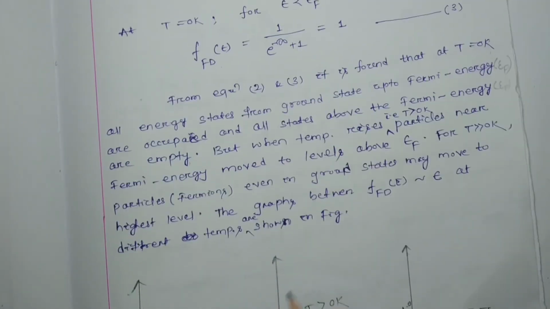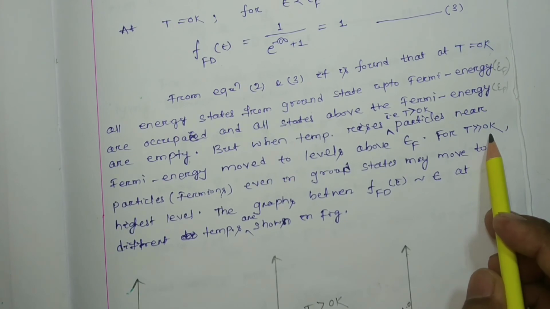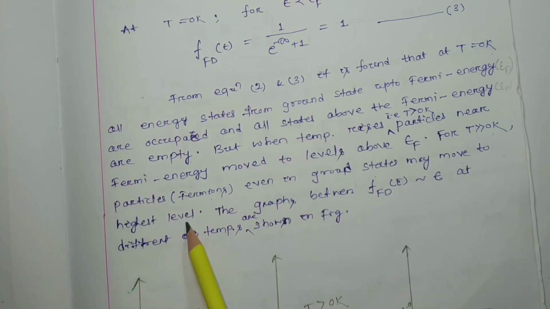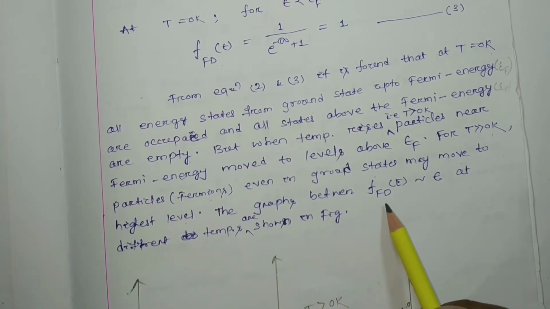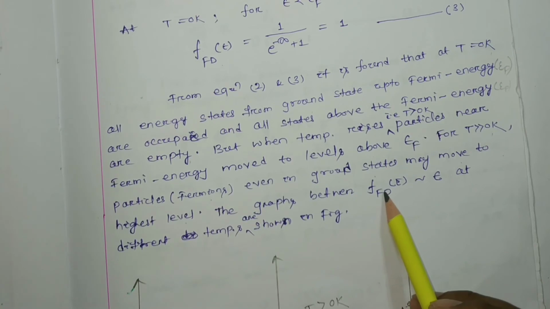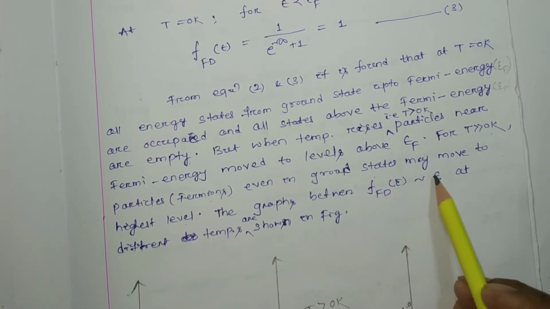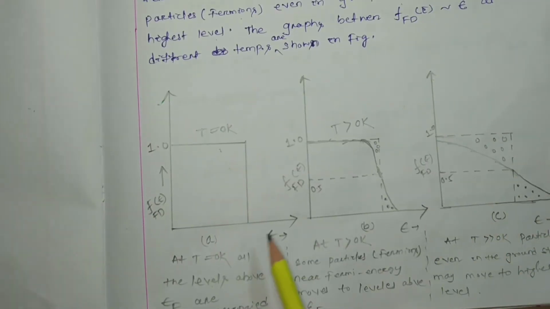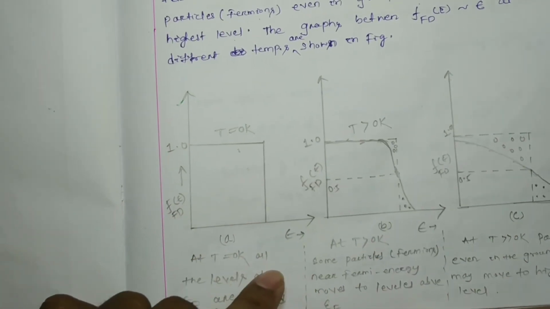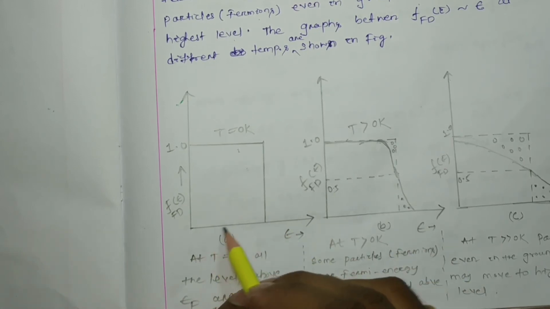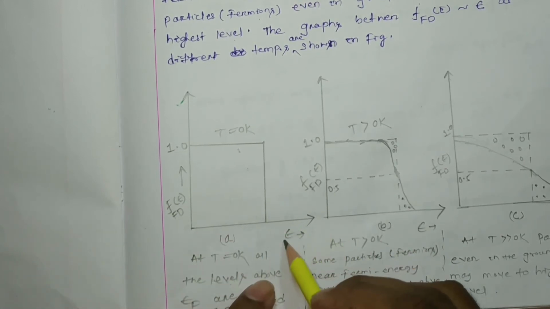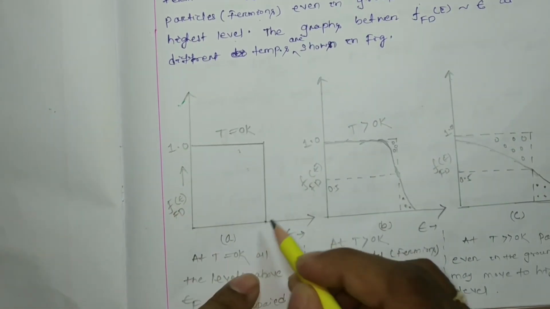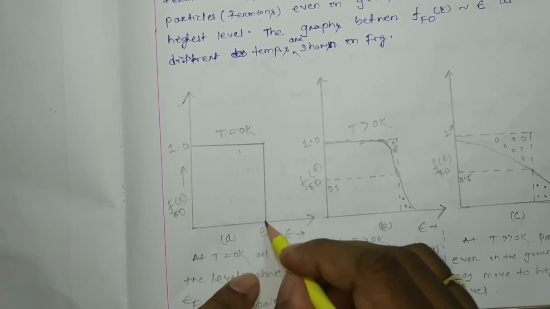So for T greater than 0 Kelvin, particles, the so-called fermions, even in ground states, may move to the higher levels. The graph of the Fermi-Dirac distribution function versus epsilon at different temperatures is shown in the figure here. Along the x-axis we consider energy, and along the y-axis the Fermi-Dirac distribution function. This energy level is epsilon F.